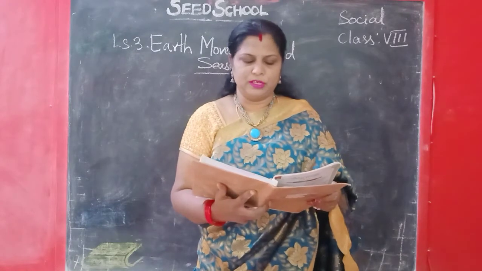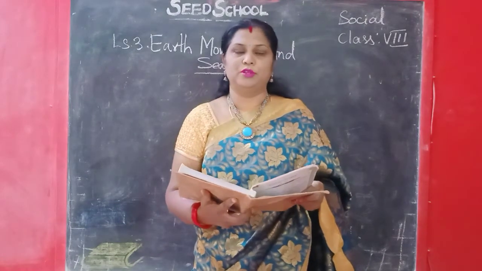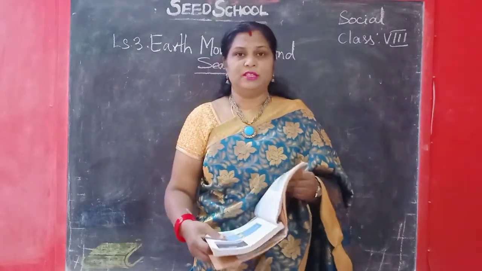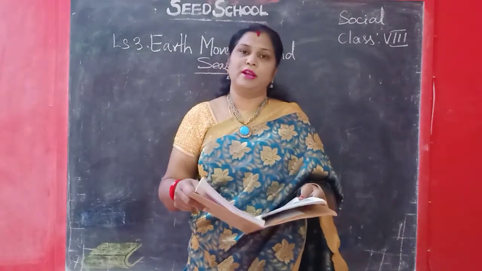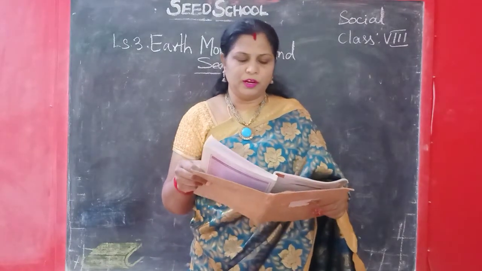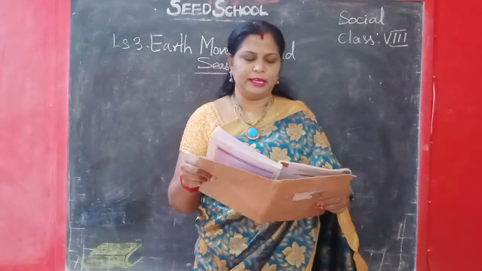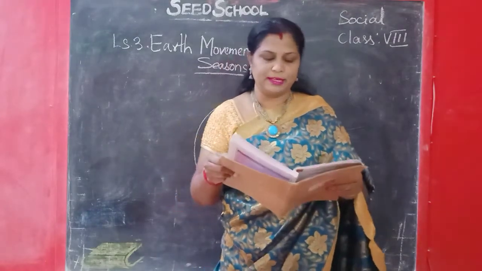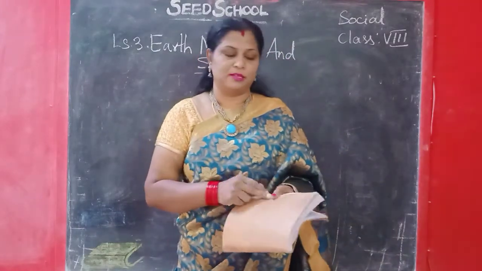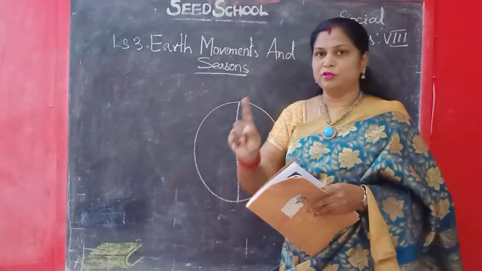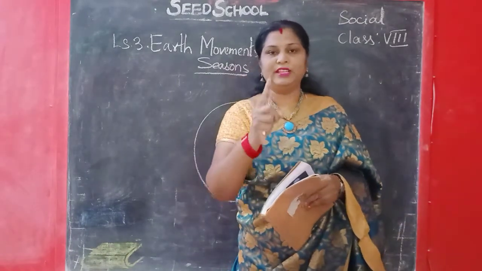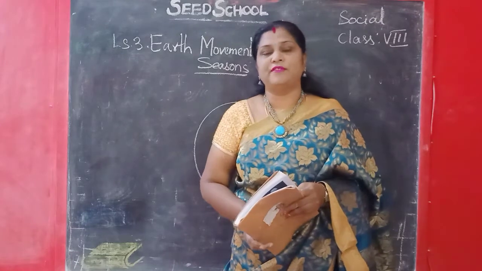The motion of the Earth around the sun is called revolution. Each revolution takes about 365 days and 5.56 hours.